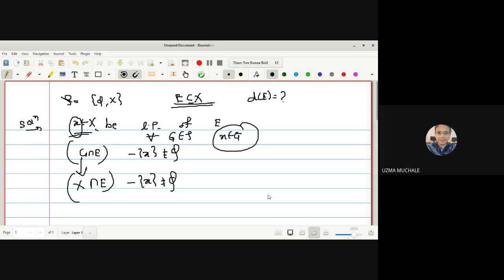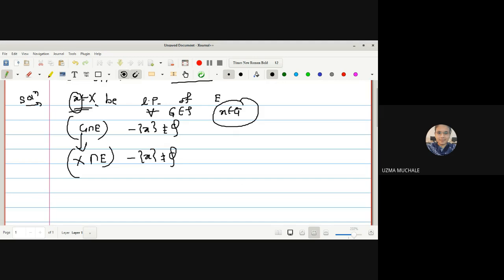As we do not know, that's why we have assumed that small x is a limit point. And if it is not a limit point, somewhere we will get a contradiction, just like in the case of a discrete T-space. We have X intersection (E minus singleton x). Now, as E is a subset of X, what is the intersection of a set with its subset? E itself. So E minus singleton x is not equal to phi, right? Up to now we understand this.